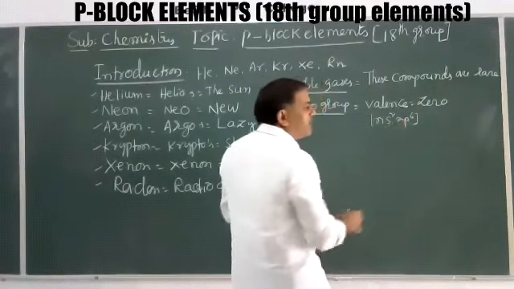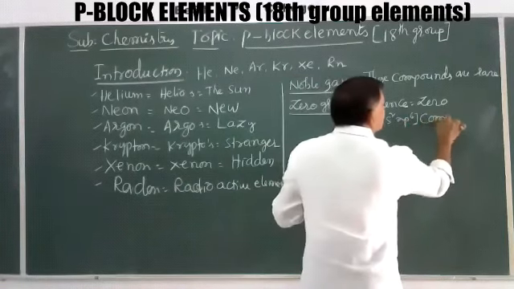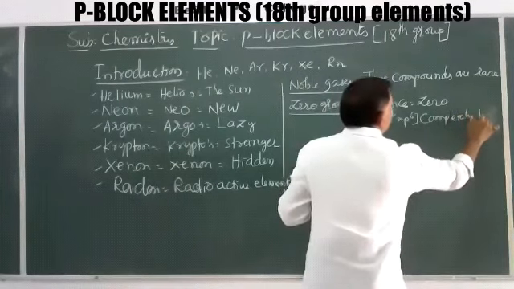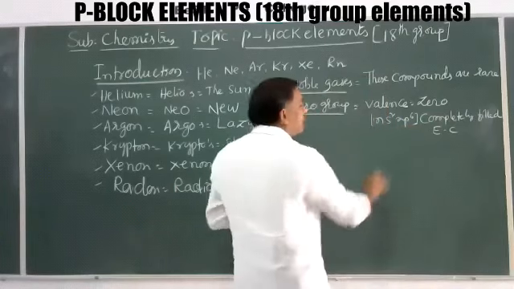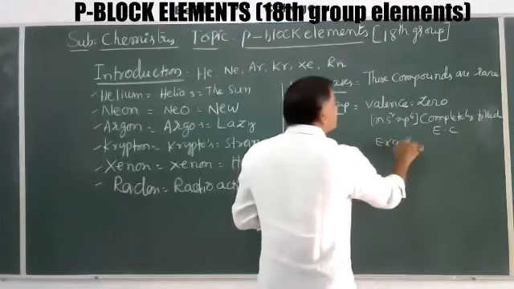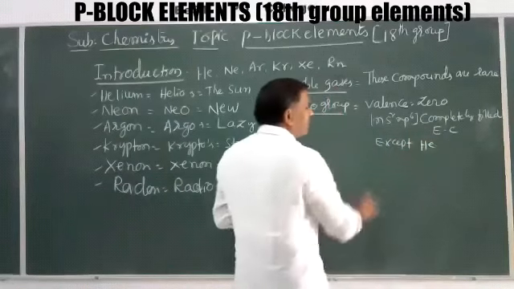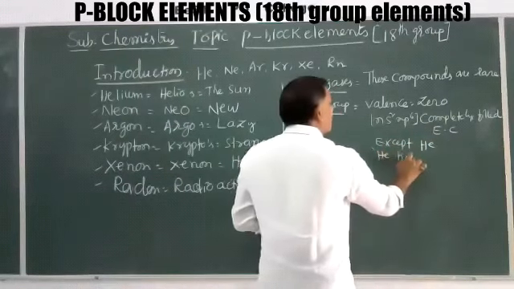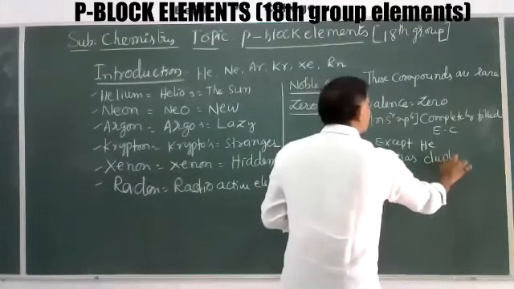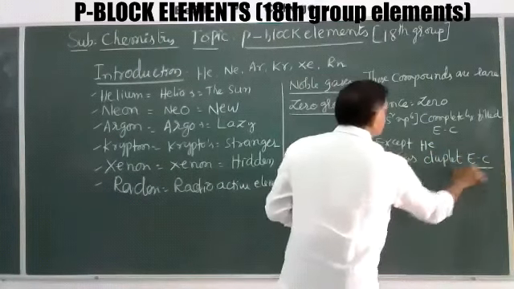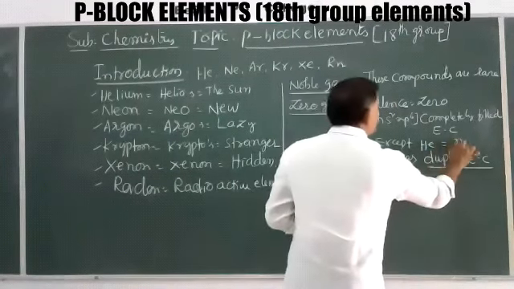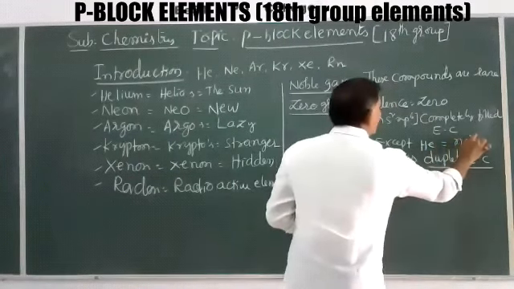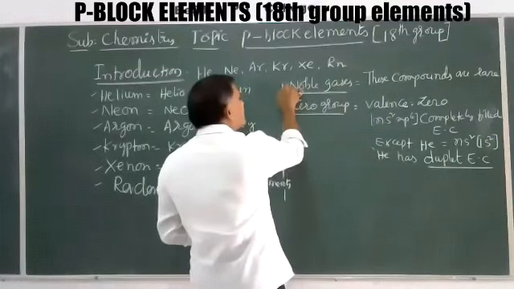A completely filled electronic configuration is there, except in helium. Helium has a duplet electronic configuration, that is 1s2. That's why these are called zero group elements.